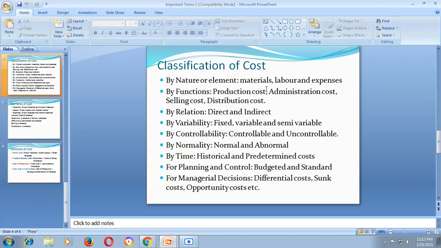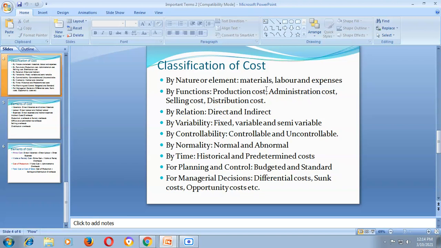That cost is called labor cost, or labor involved in manufacturing or producing a particular product without taking the help of machinery. If the cup of coffee is produced by a human being, then the cost of the human being will be called labor. And what is expenses?